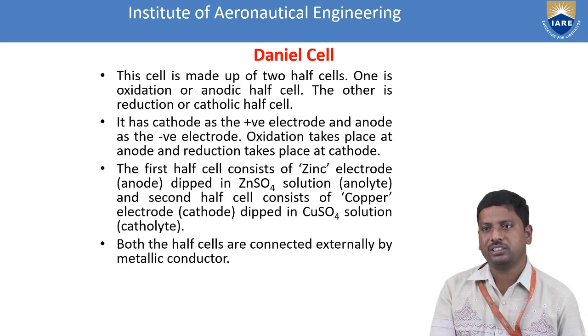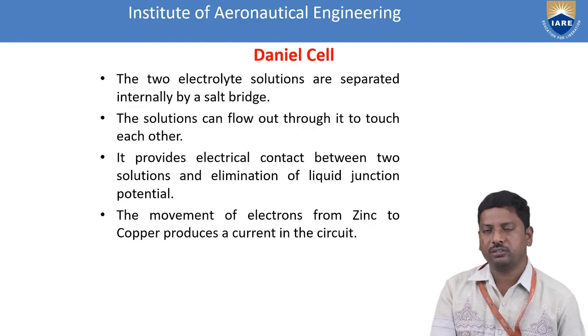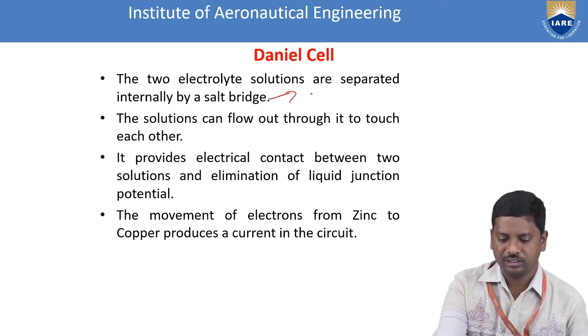Both half cells are connected externally by a metallic conductor. Why? Because a metallic conductor has the facility to move the electrons from one side to the other. The definition of a conductor is that electrons flow through that substance, so we consider a metallic conductor, because metals are good conductors of electricity. In the Daniell cell, the two electrolyte solutions are separated internally by a salt bridge, to avoid the liquid junction potential.